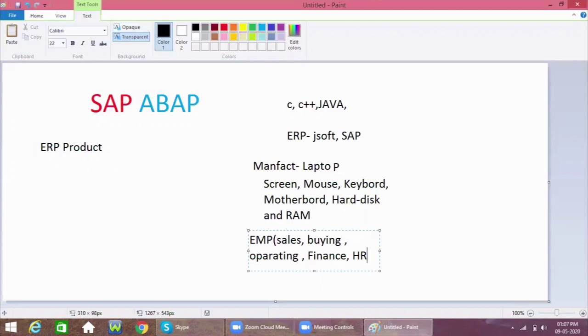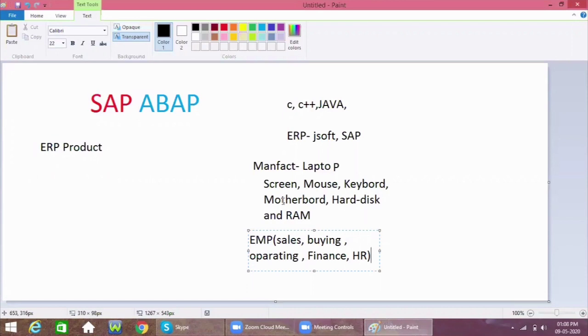The human resource department handles employee details like employee name, ID, and their address, permanent and temporary details. Everything is maintained in a particular system.